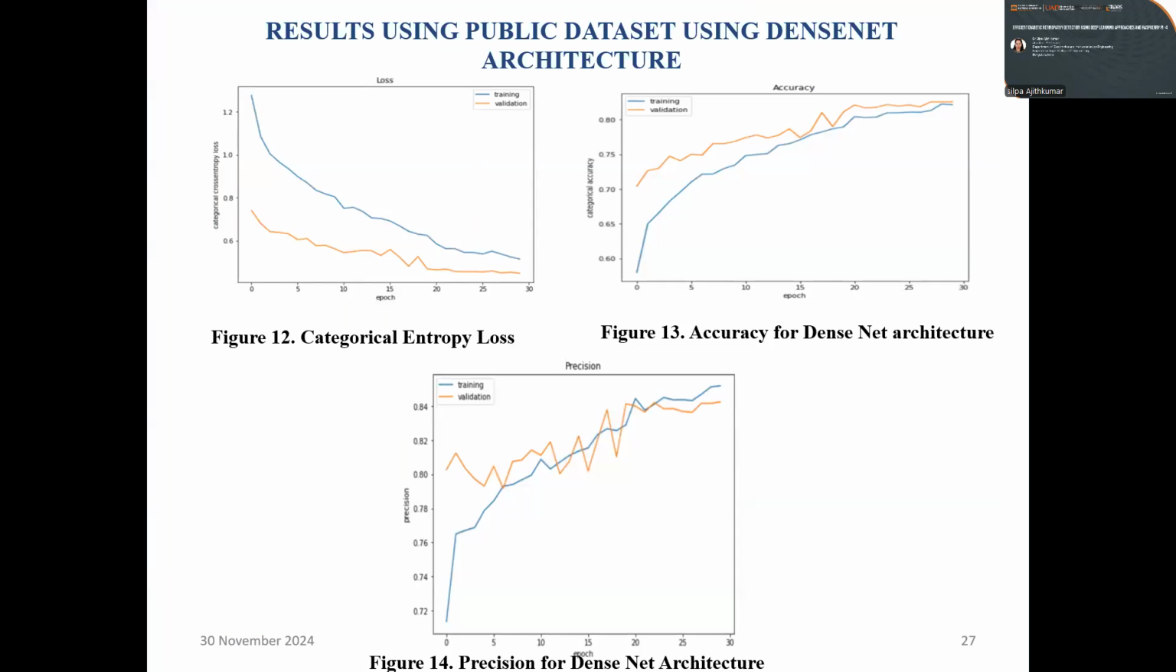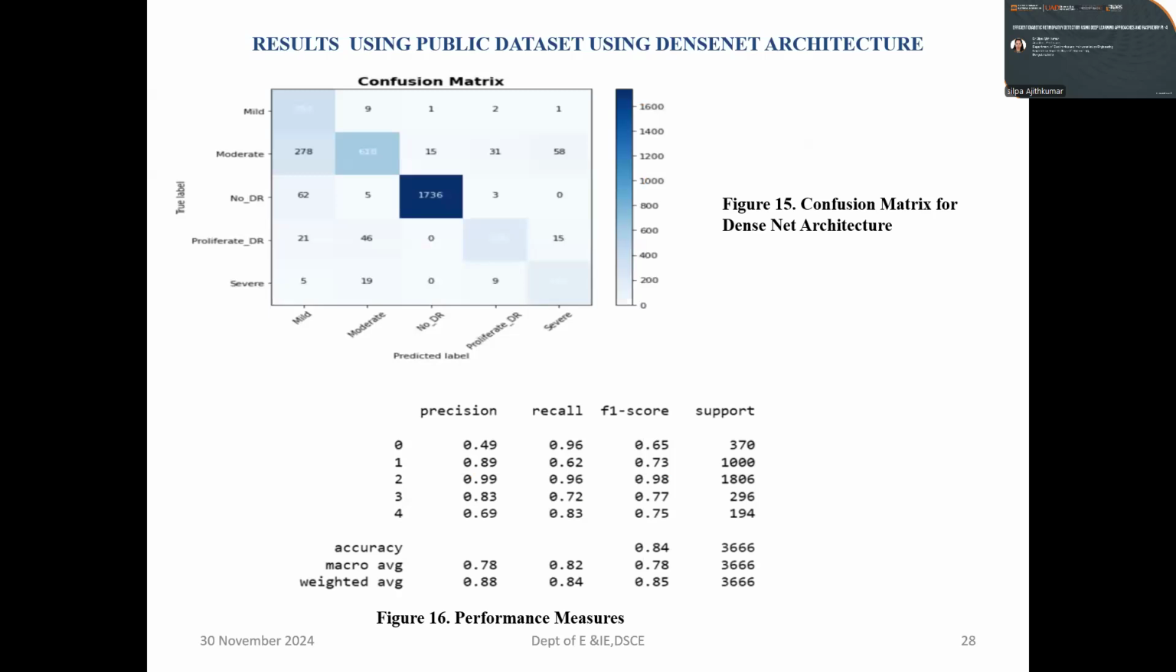Results from the public dataset using the DenseNet architecture. The first diagram shows the categorical cross-entropy loss. The second one is accuracy, and the third graph is the precision for the DenseNet architecture. The confusion matrix for the DenseNet architecture is depicted, and also the performance measures with respect to recall, F1 score, and the value for precision have been given.